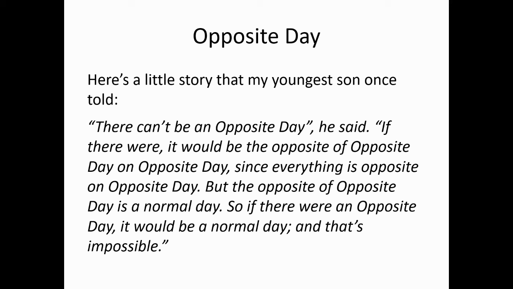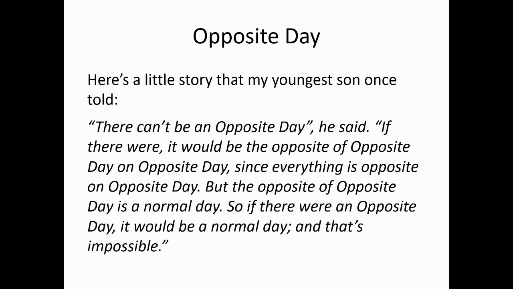What he wished to prove is that there cannot be an opposite day. And how did he prove that? Well, he said, suppose that there is an opposite day. That's what makes indirect proof the kind of proof that it is, because one assumes for a moment that what one wishes to prove is not true, and you ask yourself what follows if it is not true, and then you find that something impossible follows.